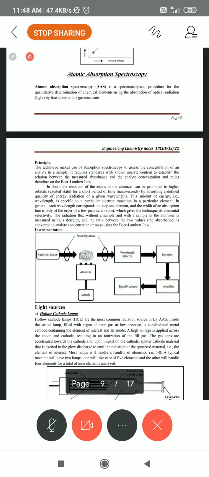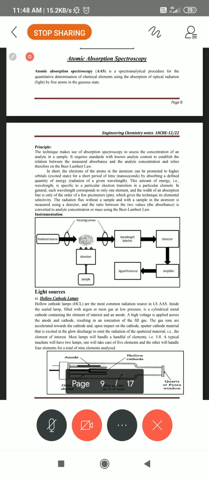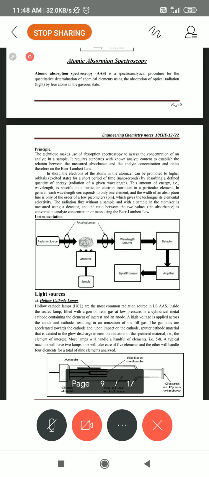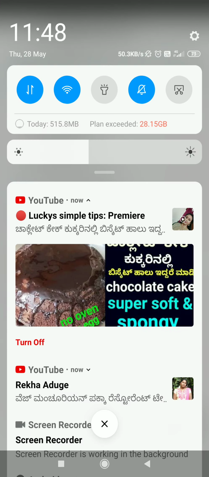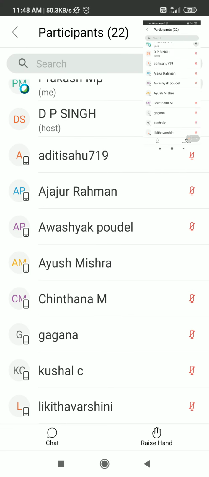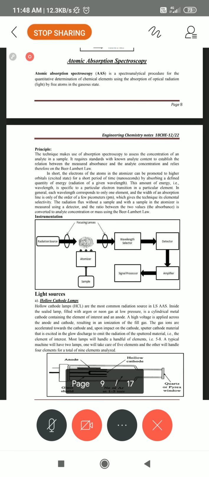If it is using a laser, only one at a time. If the light source is a laser lamp, only one at a time; you should not change the slide or the filter. If you want to change, prepare a series of standard solutions, find out sodium, then for the potassium prepare a series of standard solutions again.